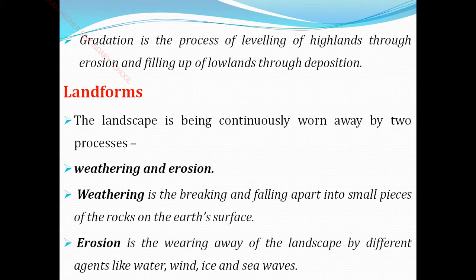Erosion is the wearing away of the landscape by different agents like water, wind, ice and sea waves. Just now I told you what is meant by erosion. It gets eroded by the wind, water and the natural agents. From the landmass, different agents erode it. Okay, water. What happens with water?